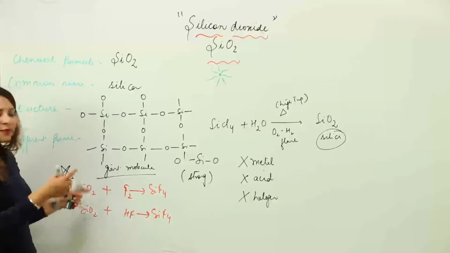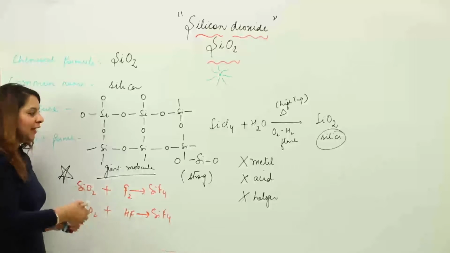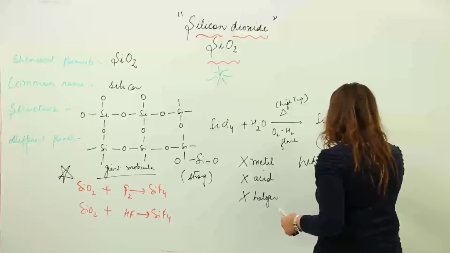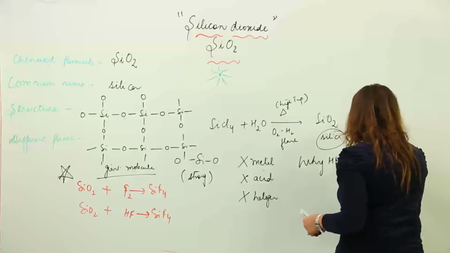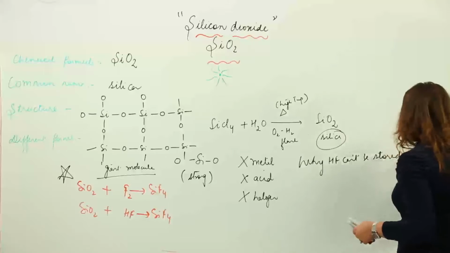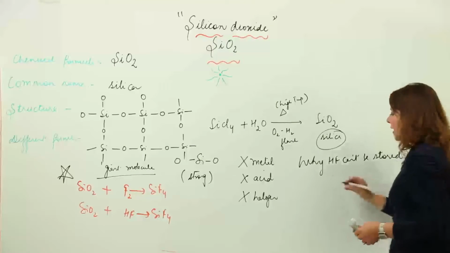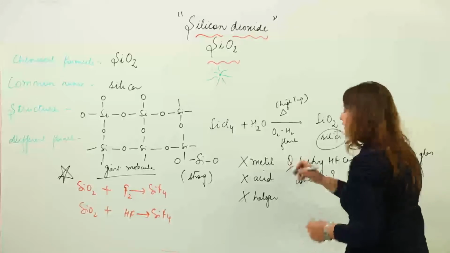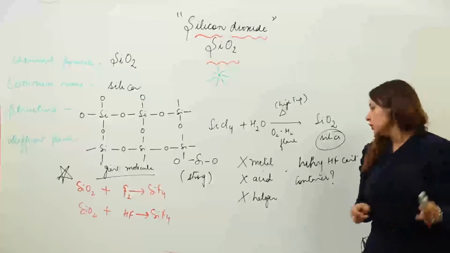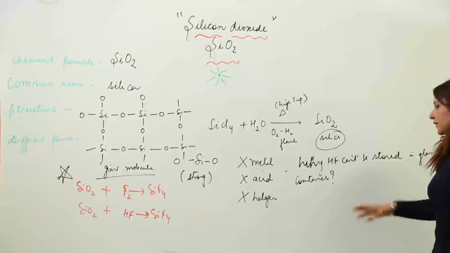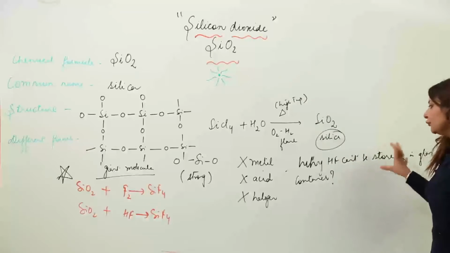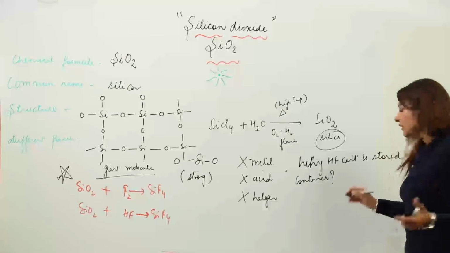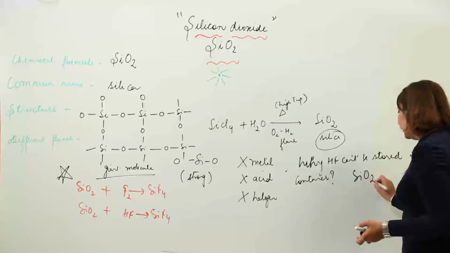And there is a question often asked based on this reaction: why can't hydrogen fluoride be stored in a glass container? The reason is that glass actually contains silicon dioxide.